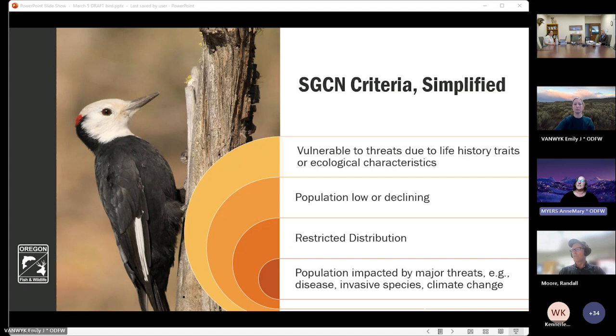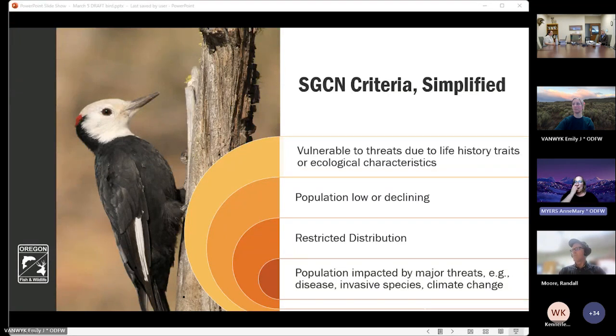The criteria are intended to identify species that are most at risk in Oregon and for which timely implementation of conservation measures to address existing or potential threats is needed for delisting or to prevent them from declining to the point of qualifying as threatened or endangered. As a reminder, the Oregon SWAP is non-regulatory. Likewise, the species designation, species of greatest conservation need and species of greatest information need are also non-regulatory, but they're meant to guide conservation priorities and actions in the state.